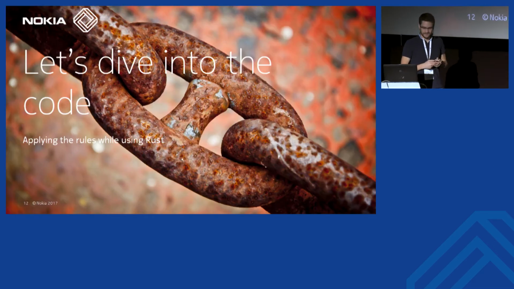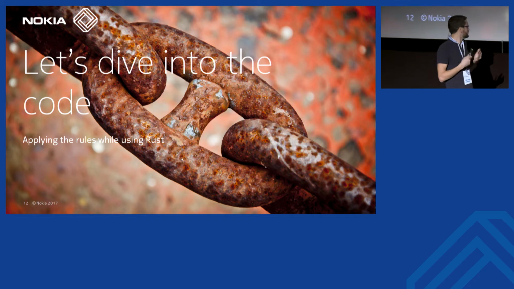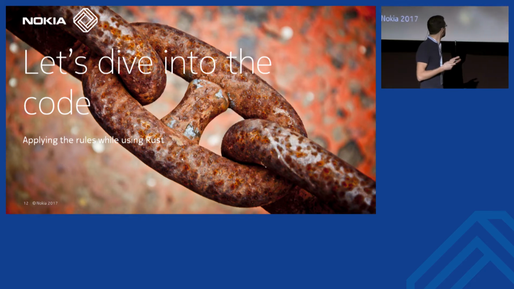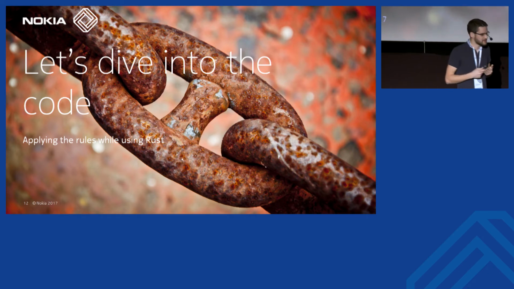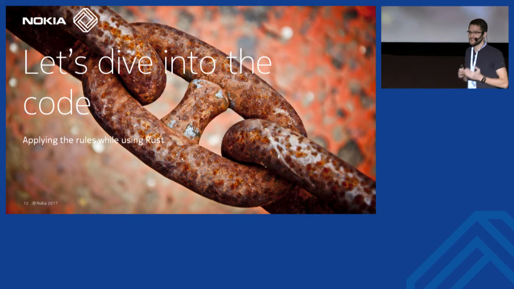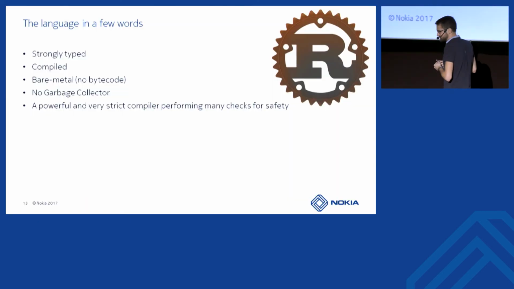Okay, so now let's dive into the code. We will see how we can use the basic building blocks available in the Rust ecosystem to start building a microservice which stores data into a database and exposes it on the network.